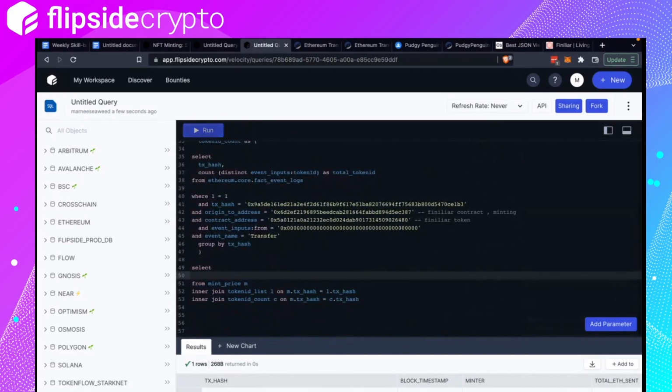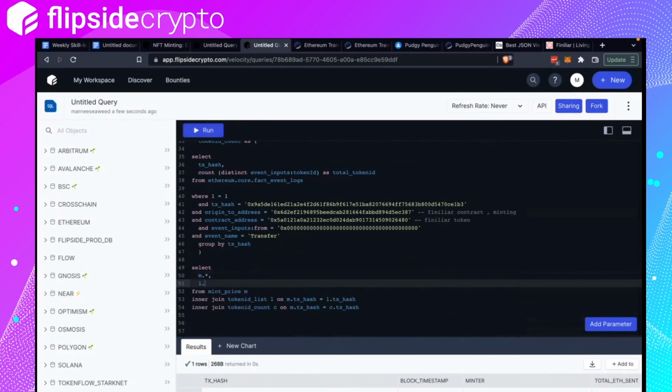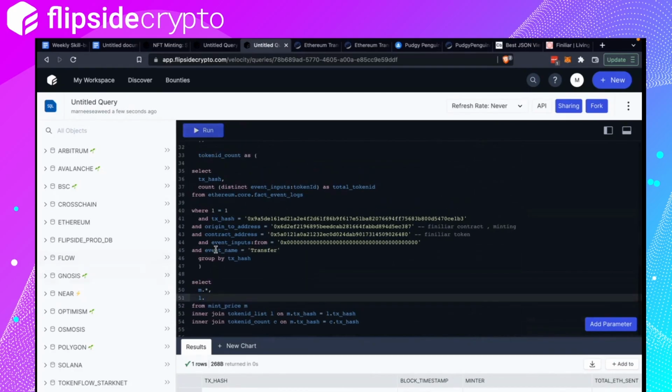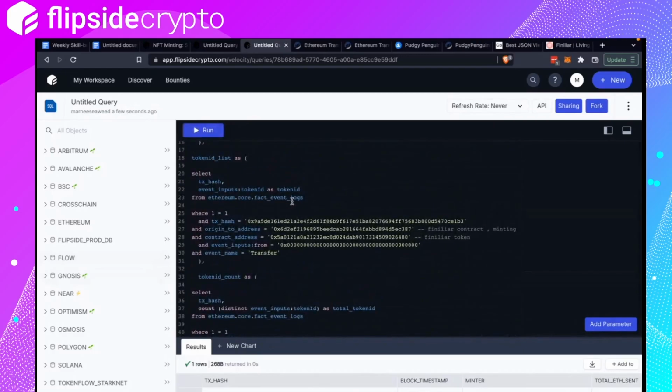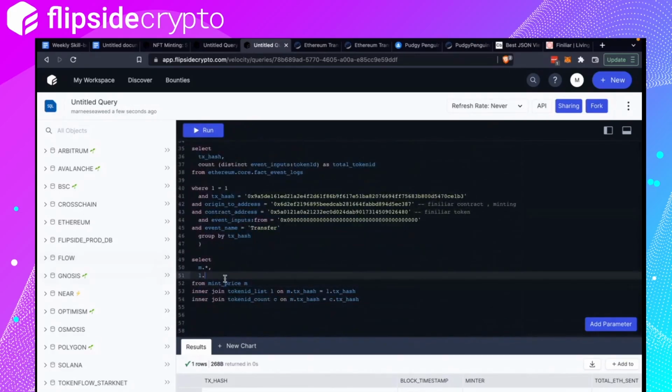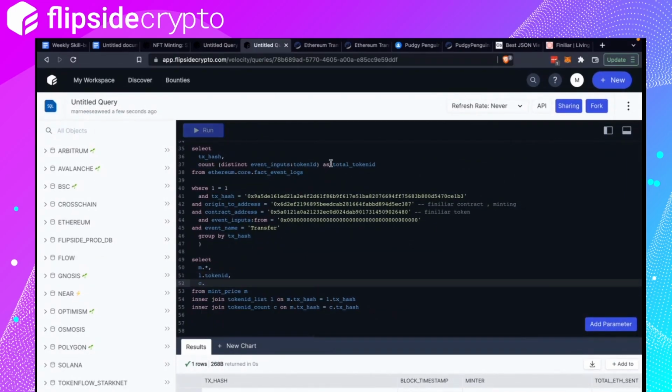So to be safe, you can either copy the column names again, or you just say I want all from M table, and then I want the token ID, and I want the seeds table, this, yep.